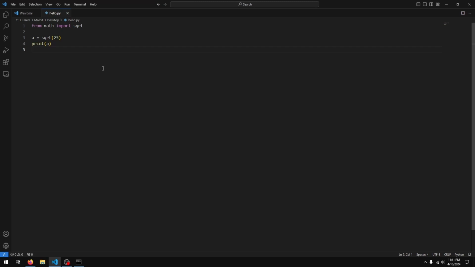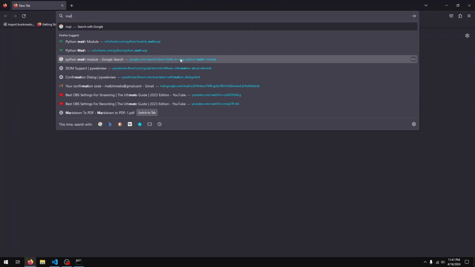In the last lesson, we checked out how we could import code from other files and modules into our Python program. In this lesson, we'll extend on that a bit and check out how we can install additional modules or packages into our Python installation. So I'll just go to Google and I'll search for matplotlib.